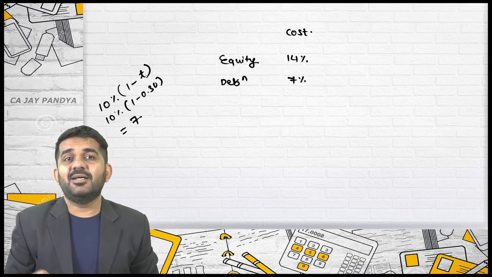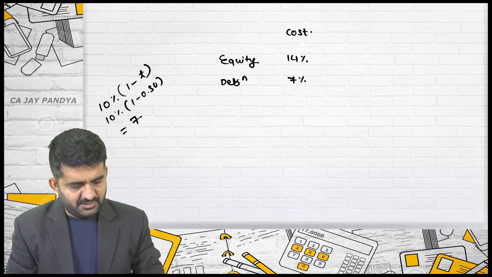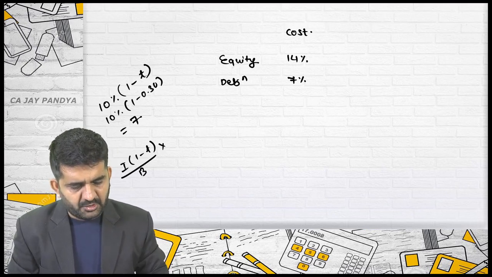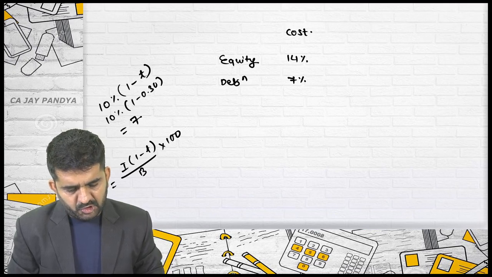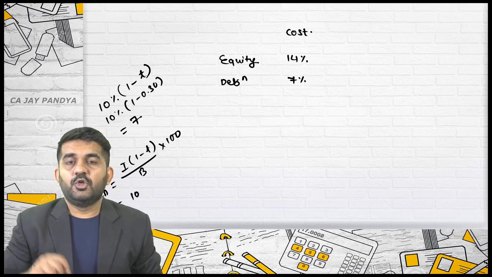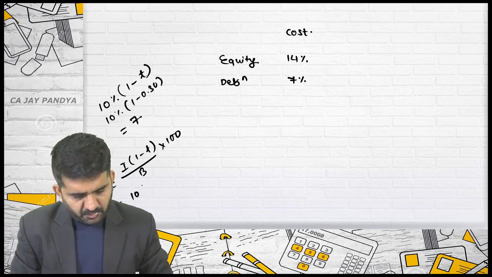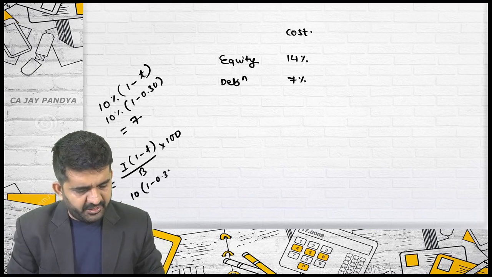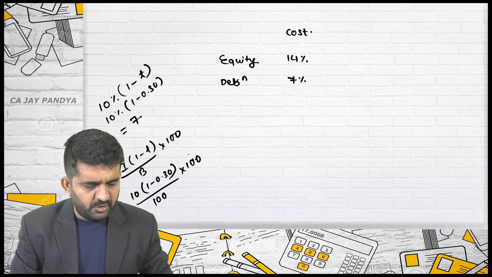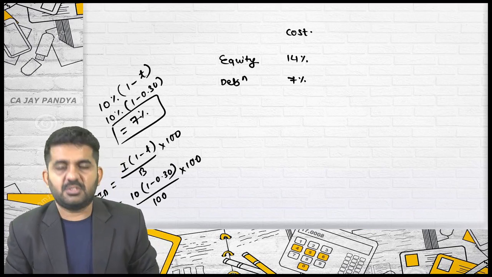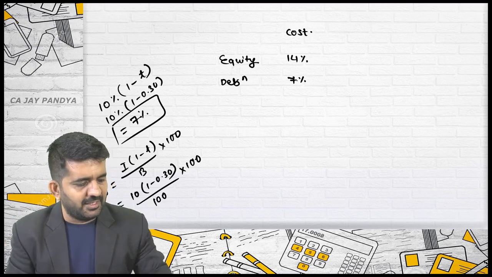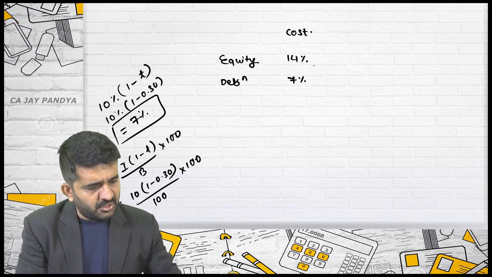You will say to me, sir, we have learned this type of formula. It is nothing but interest into 1 minus T upon borrowings into 100, which is the cost of irredeemable debentures. It is the same thing. If the face value is 100, your interest will be 10, into 1 minus 0.30. If nothing is given, borrowing should be taken as 100, into 100, will be nothing but 7%. So whether you use the formula or you directly take the tax benefit, ultimately the answer you will be getting is 7%.